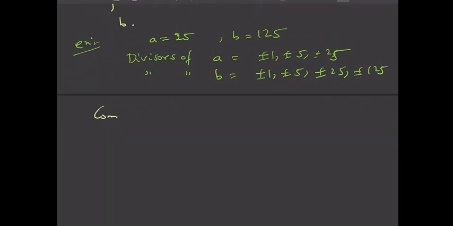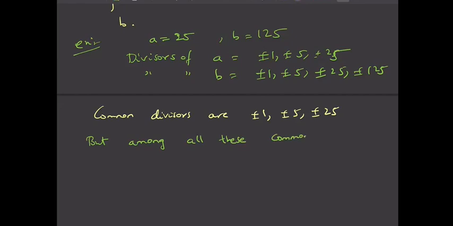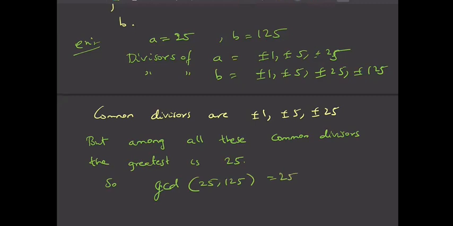So the common divisors are so many: plus minus 1, plus minus 5, plus minus 25. But among all these common divisors, the greatest is 25. So this means the GCD of 25 and 125 is 25. Or simply you can write GCD of 25 comma 125 is equal to 25. This means GCD only.